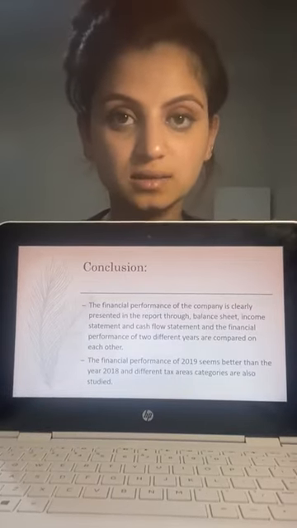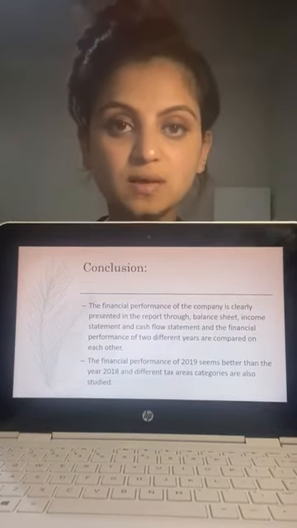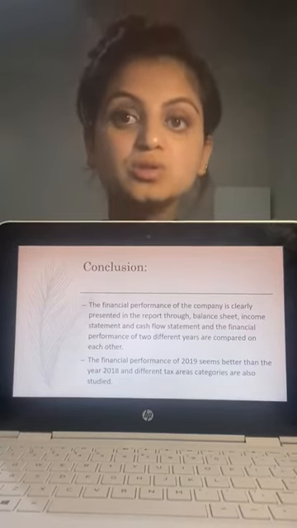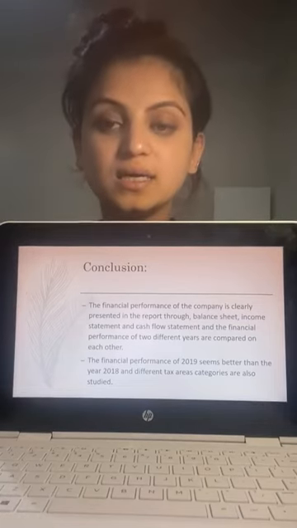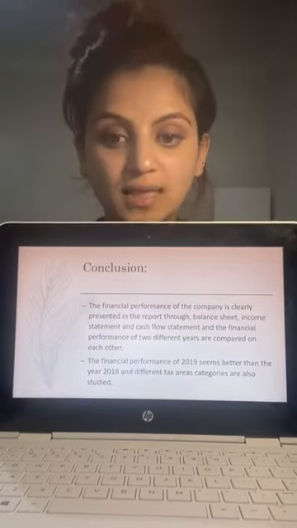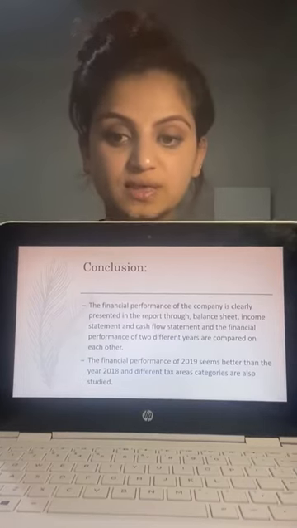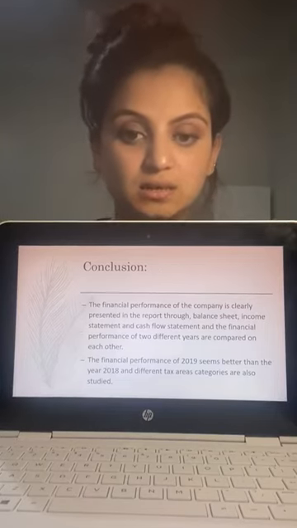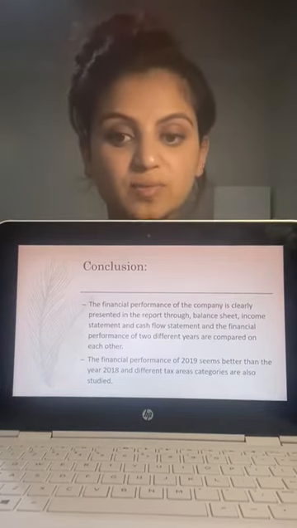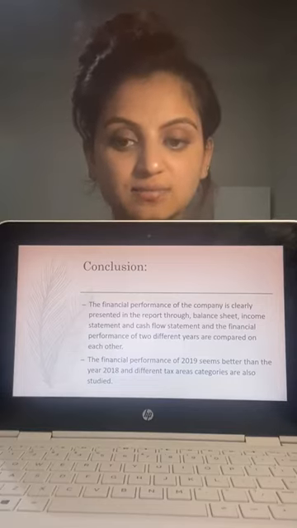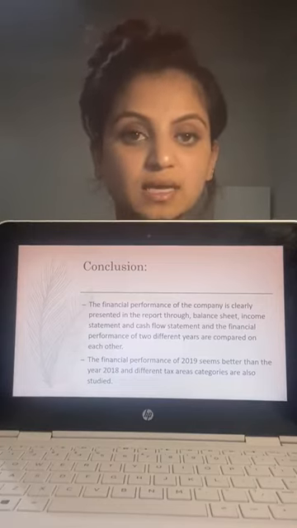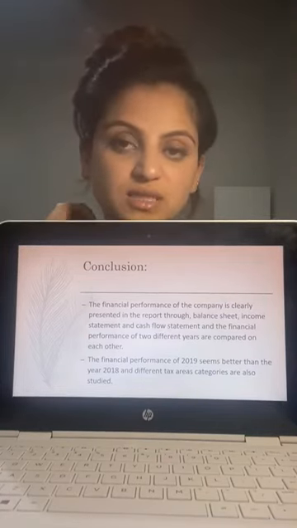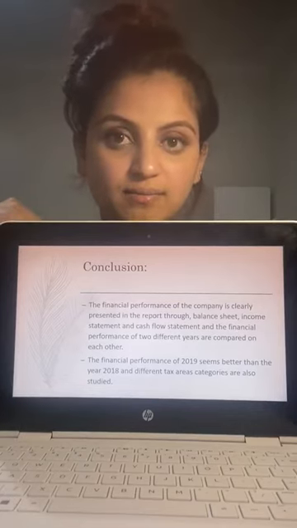So at last, in conclusion, the financial performance of the company is clearly presented in the report through the balance sheet, income statement and cash flow statement, and the financial performance of the two different years, that is 2019 and 2018, are compared with each other. The financial performance of 2019 seems better than 2018, and the different taxes are categorized and also studied. So this was the end of my presentation.